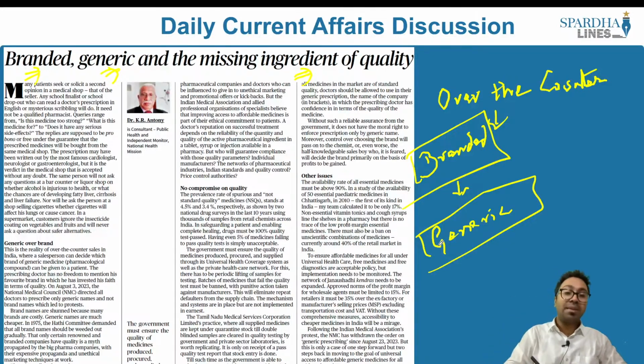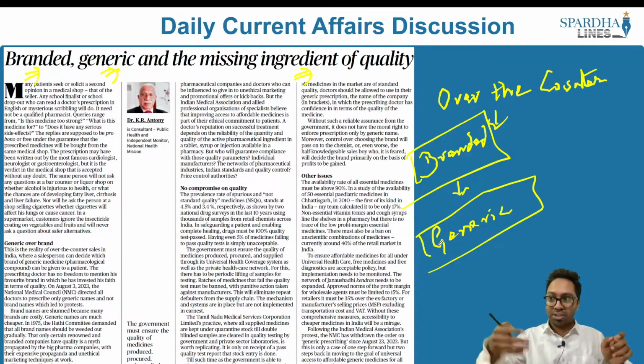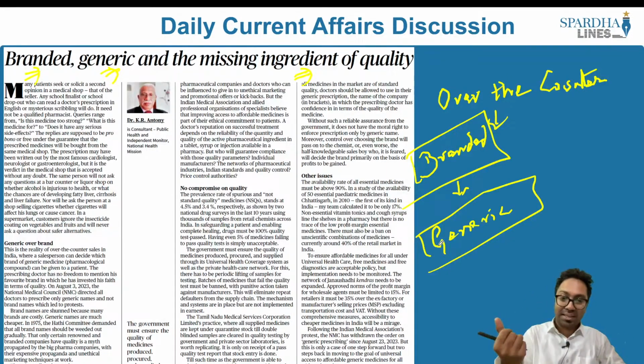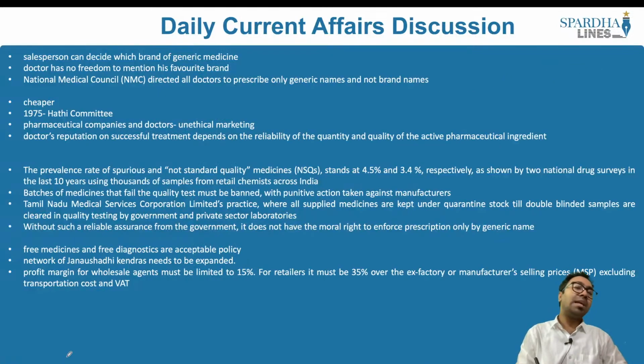So the author goes on to say that wherever branded medicines are required, branded medicines have to be given, but in case there is a suitable alternative for the branded, in the form of a generic medicine, the generic medicine should be supported. So we have the medical council which said for all the branded we already have the generic versions. The generic version medicine should be prescribed to the patients. In such a case, if we are able to meet the quality of it, then it can be prescribed, says the author. This is where he brings into the picture a couple of arguments. He says that in the present situation, it is the pharmacist, the salesperson, who decides which brand of generic medicine is good or not. That should not be the way forward.